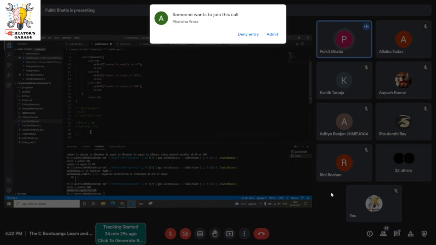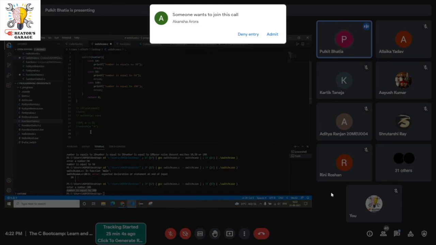But if there is no break statement, all the statements will be executed automatically. That is why switch cases are being used when we are building bigger programs, because at that time even 1 second matters if we are saving from switch case. So switch case will run faster than if-else if there are multiple if-else statements.